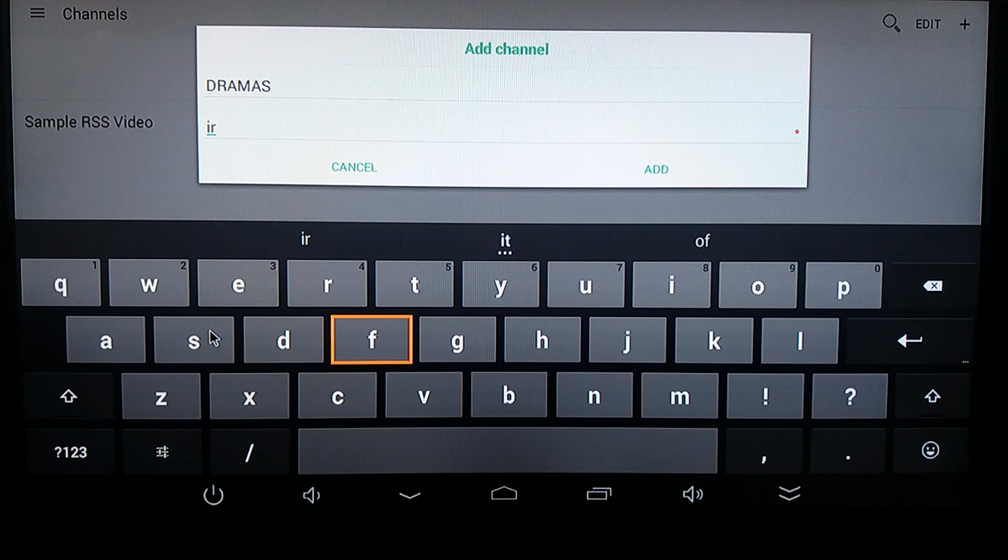IRSS is here. You have to click here because otherwise the spelling checker will override this IRSS. Click and then dot SE. So there's a space here, we need to close it up.